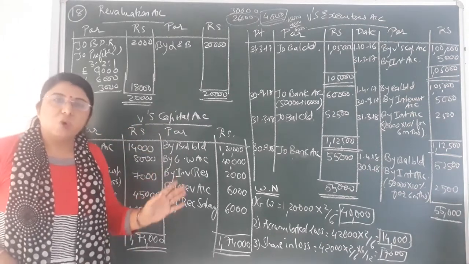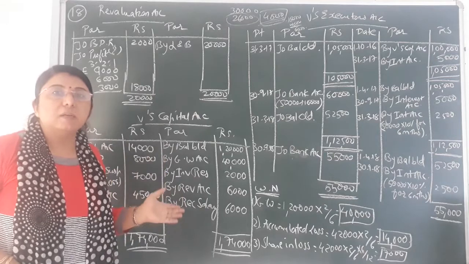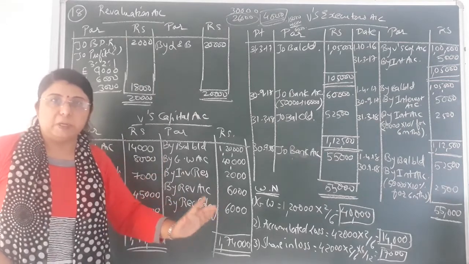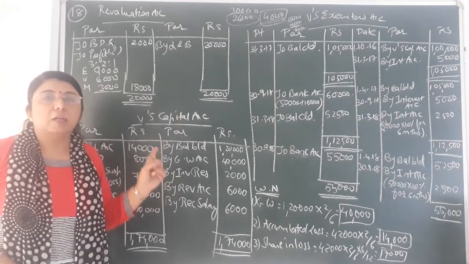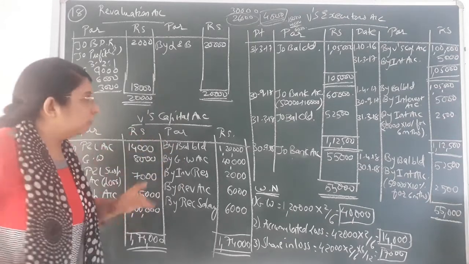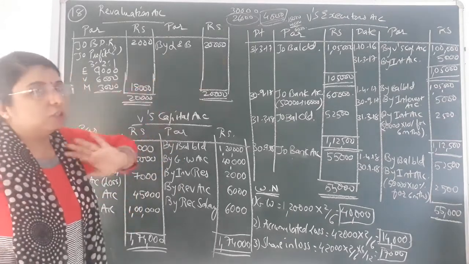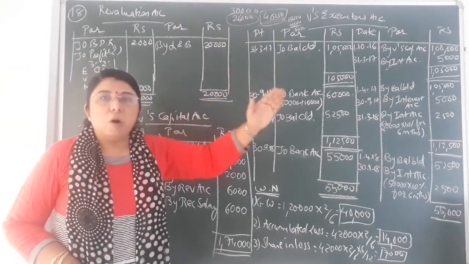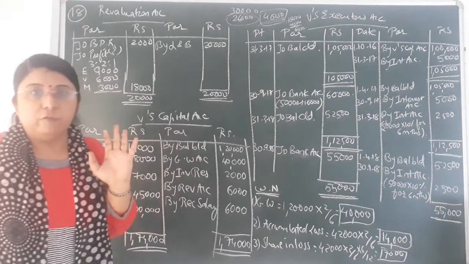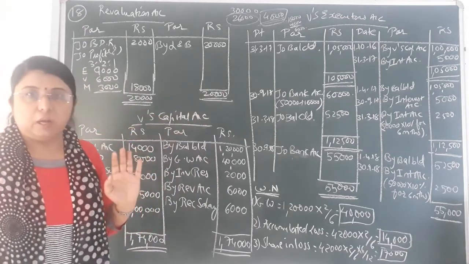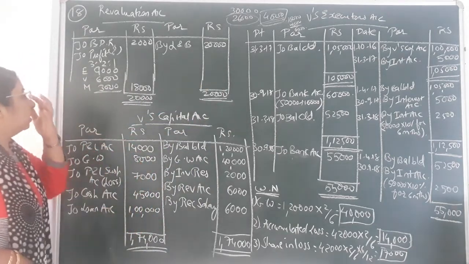In the previous sums, we prepared the capital accounts of all the partners. Over here, we are preparing only the capital account of the partner whose death has occurred. And last one, that is V's executor's account. It shows how the amount is payable, including interest, to the executor of V. That we have to show in his executor's account. Okay, so let's start with the calculation.